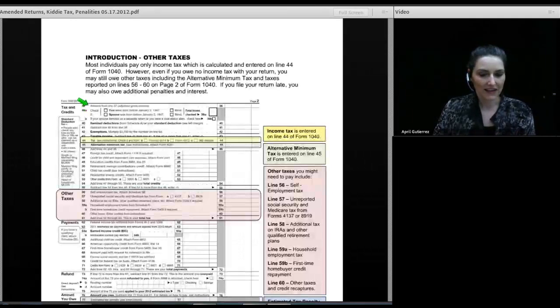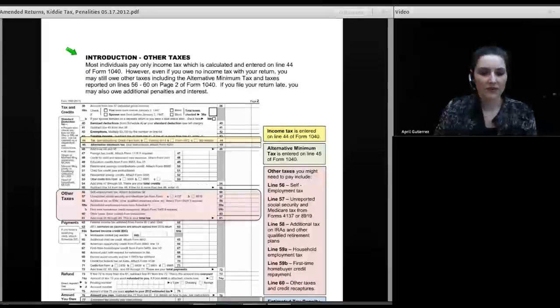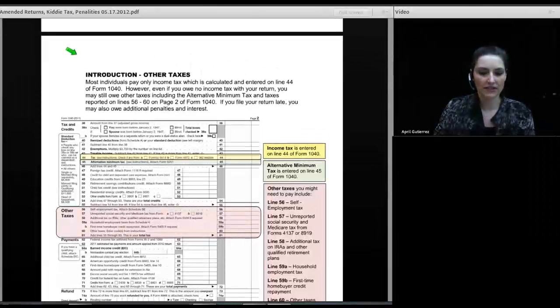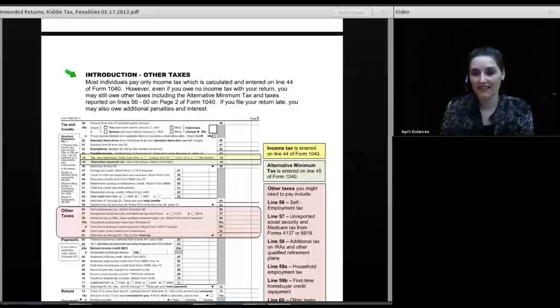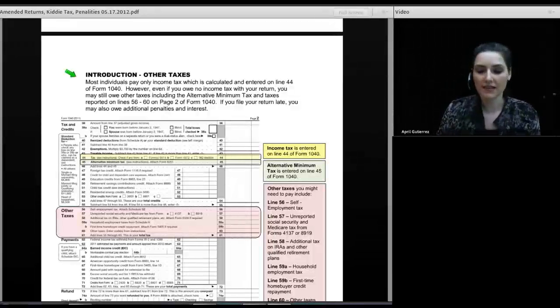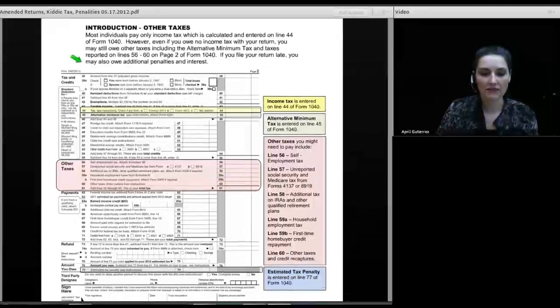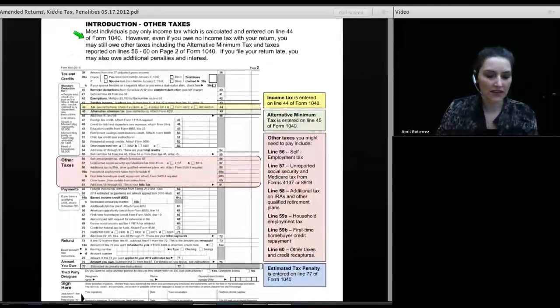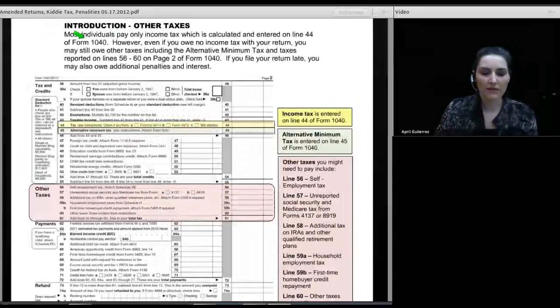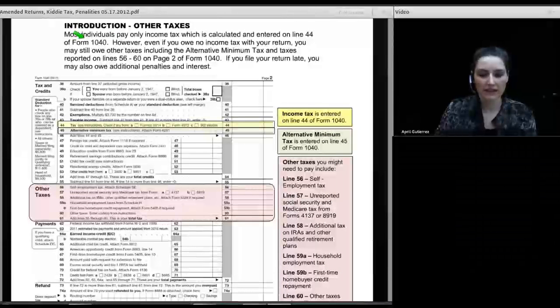And we're going to move down to the introduction. And of course, one of today's topics is talking about other taxes. Most individuals pay only one kind of tax, at least to the federal government, and that's income tax. You fill out your tax return, and at the end, you've got this income tax you pay. But there's more than just income tax that actually is assessed on the 1040 form. And so in today's class, we're going to be talking for quite a bit about some of those other taxes.